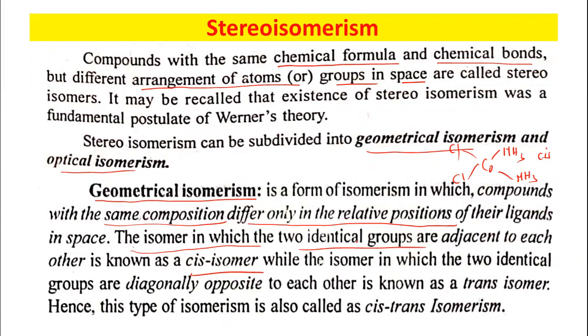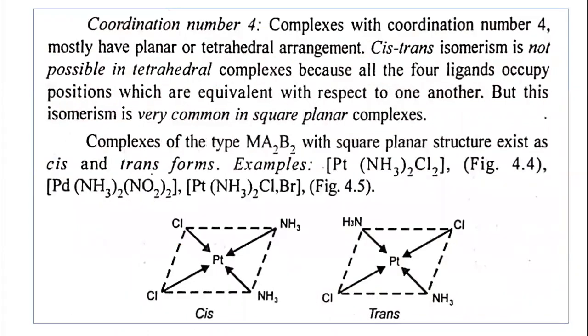The isomer in which the two identical groups are adjacent to each other is known as a cis isomer, while the isomer in which the two identical groups are diagonally opposite to each other is known as a trans isomer. This type of isomerism is also called cis and trans isomerism.